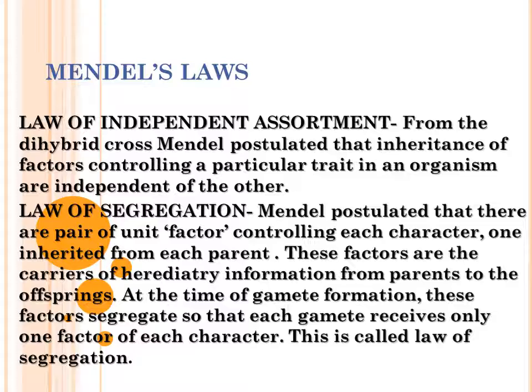Mendel has given two laws: the law of independent assortment and the law of segregation. Now we will discuss these laws one by one. Firstly, the law of independent assortment. This law depends on the dihybrid cross. From the dihybrid cross, Mendel postulated that inheritance of factors controlling a particular trait in an organism is independent of the other. It means the trait they acquire is not dependent on another.